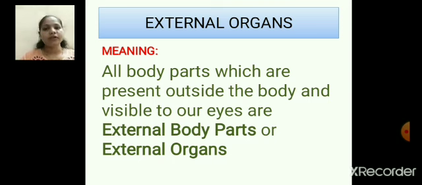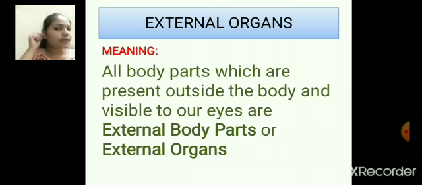It means that children, body parts which we can see with our eyes are external body parts. Now can you see fingers? Can we see these fingers with our eyes? So these fingers are external body parts.